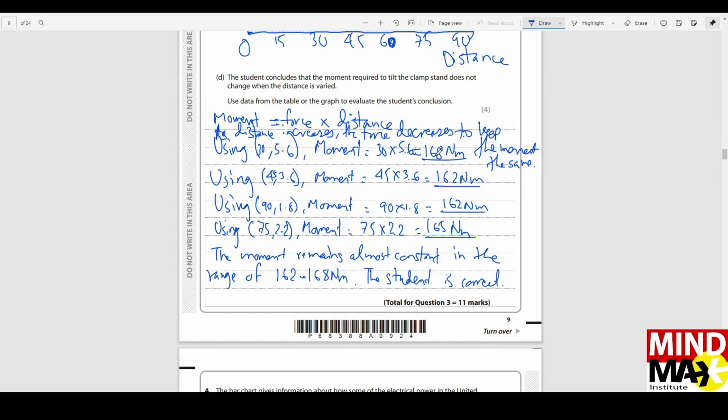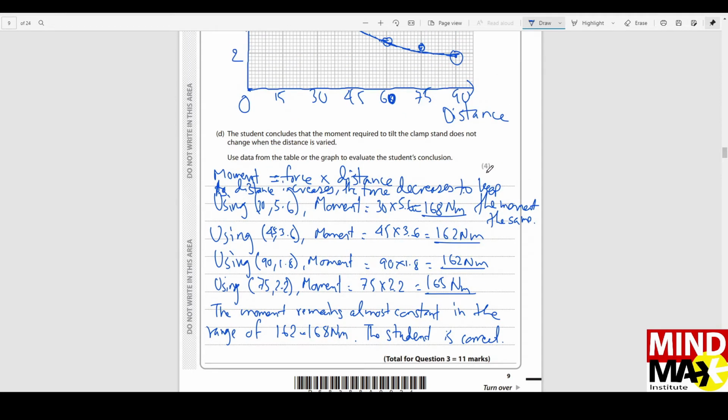And also, because it's 4 marks, you have to first say the moment is force multiplied by distance. So as distance increases, the force decreases to keep the moment the same. If you increase the distance by 10 times, you have to decrease the force by 10 times as well. Otherwise, the moment will not remain the same. So that's what I wrote here. That will give us the 2 marks.